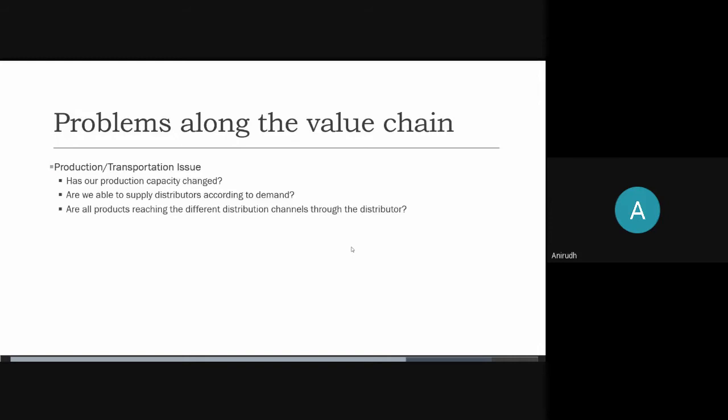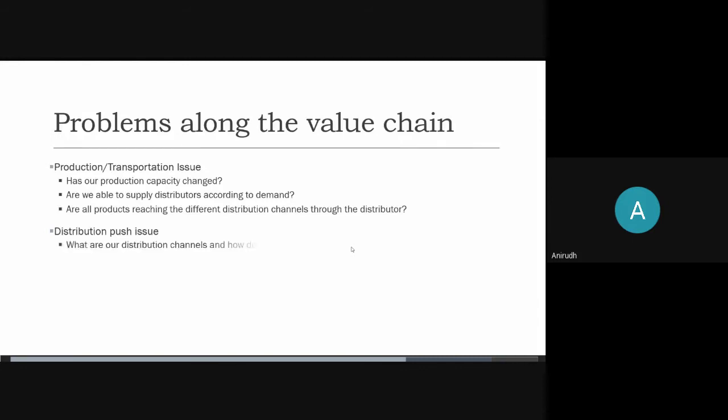So these are all the questions that you would ask for production or transportation issue, and we'll go sequentially only while asking questions to the interviewer. After the production transportation issues have been covered, we would go next to distribution push issue.